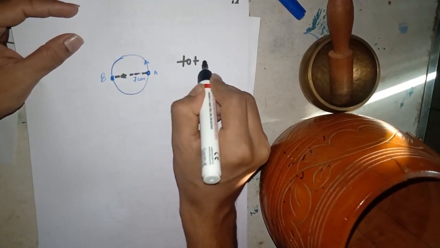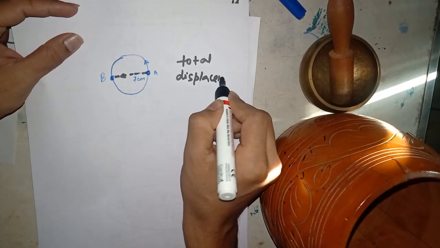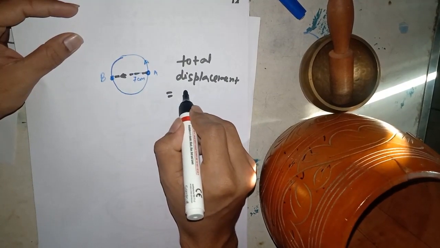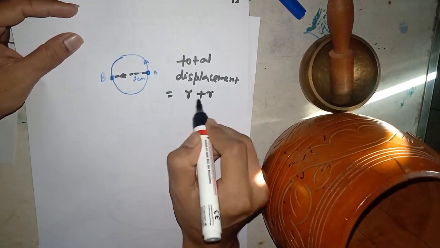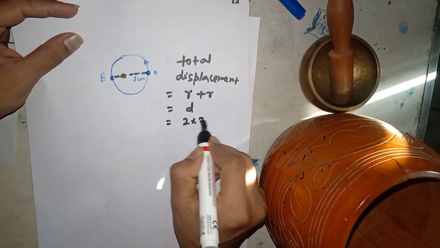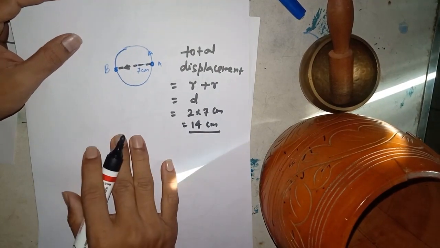So total displacement is r plus r, radius plus radius, means diameter, which is 2 into 7 centimeter, which is 14 centimeter. This is the total displacement.